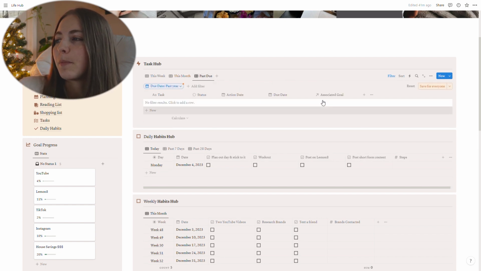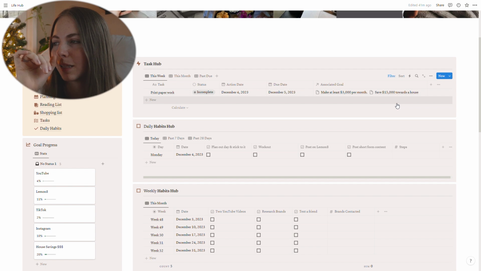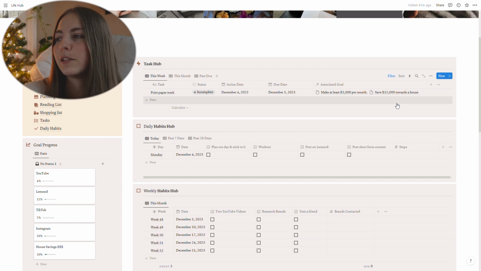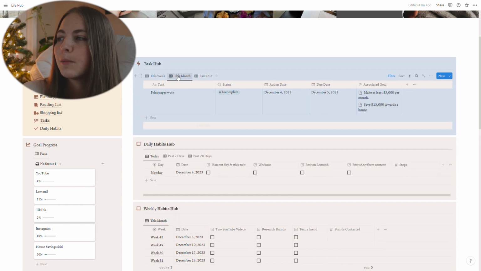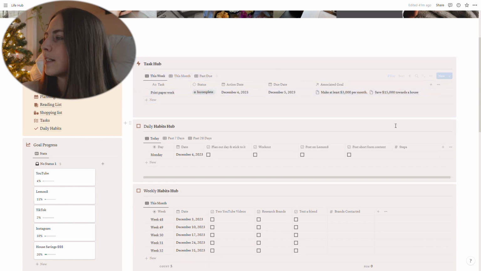And then there's also a past to do section. That way if there's anything that I didn't end up doing when I said that I would do it or when it was due, I can then reschedule it. So that's kind of my task hub. It's pretty easy to set up something like this. You essentially just create a database and then you can create the different views based on when that is due or when the action date is.